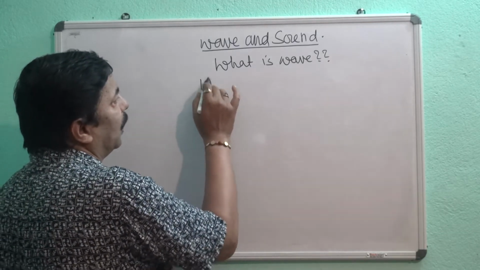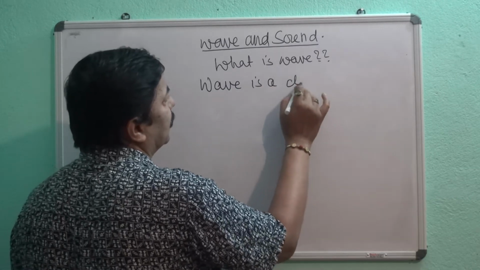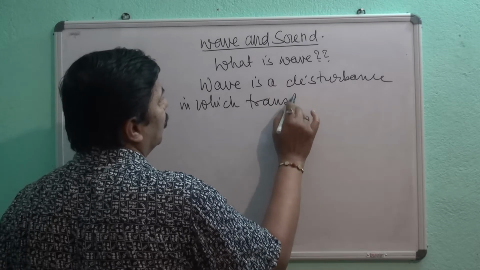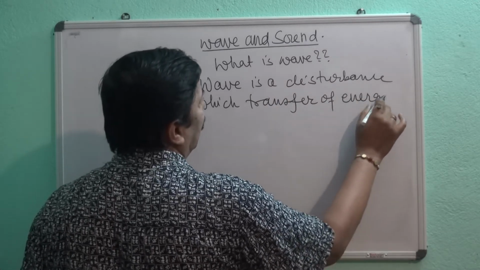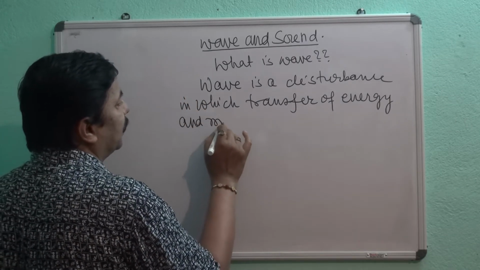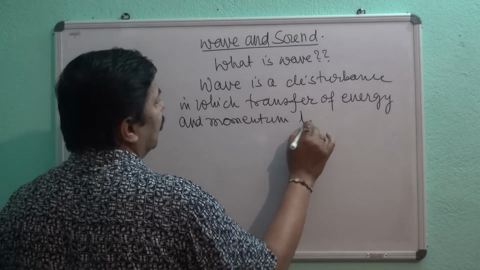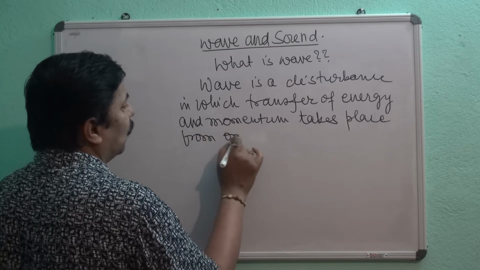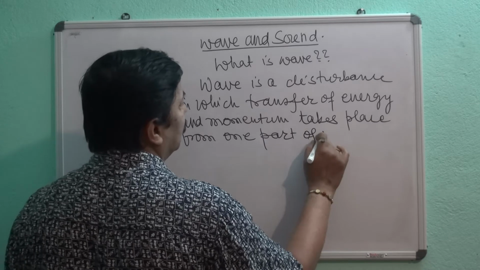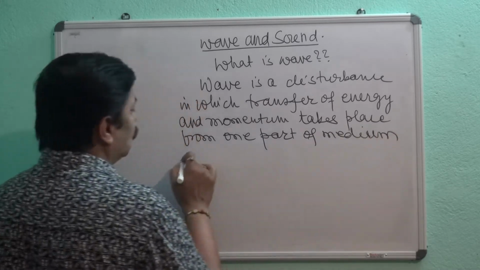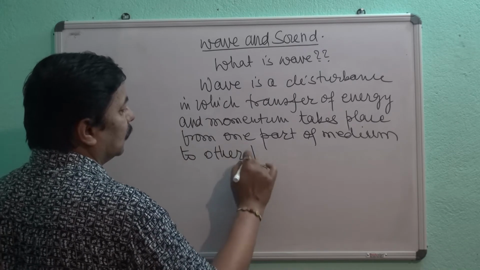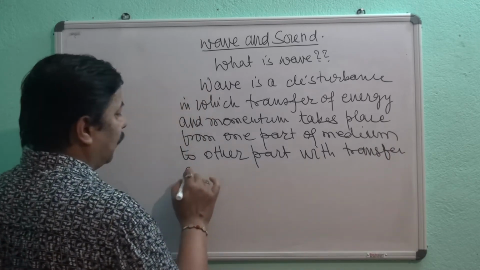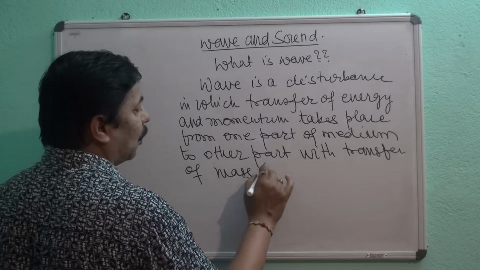So, wave is a disturbance in which transfer of energy and momentum takes place from one part of medium to other part without transfer of mass, or medium.